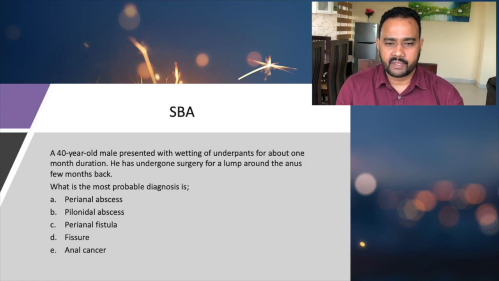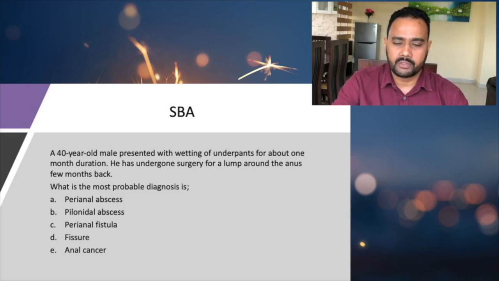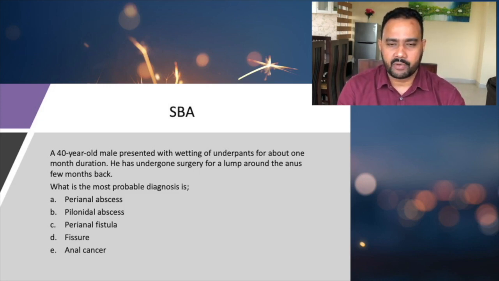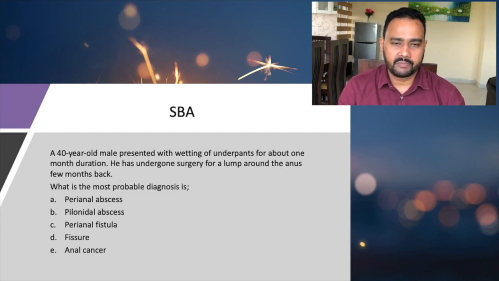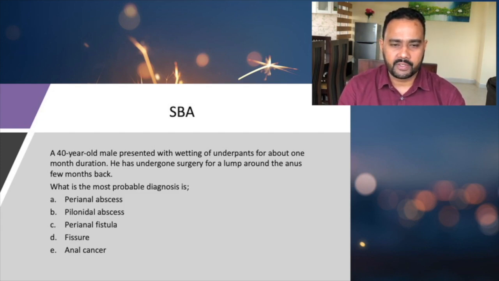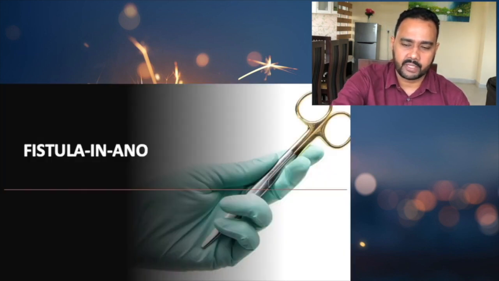So this one, again, is a single best answer question. A 40-year-old male presented with wetting of underpants for about 1 month duration. He has undergone surgery for a lump around the anus a few months back. So what does that indicate? The patient has undergone some surgery for a lump, so that is an anorectal abscess, and now he comes with a perianal discharge. So what is the most probable diagnosis? So the most probable diagnosis is perianal fistula. So that is the answer for this single best answer question.